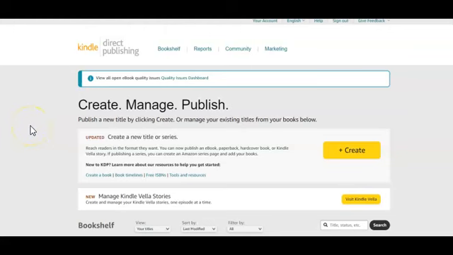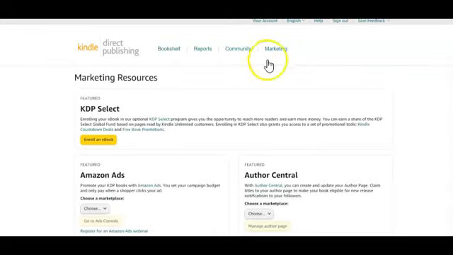So once you log into your Amazon account, the first thing you have to do if you want to start running ads is come to this section, marketing. You're going to click on this. Then it's going to bring you down to this page. You have this section that says Amazon ads. You can see here you have to click here.